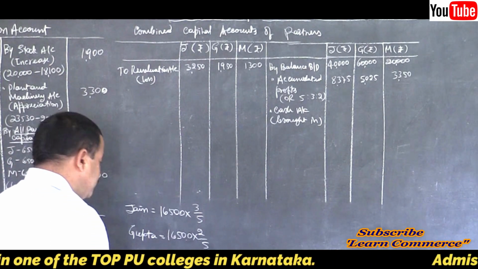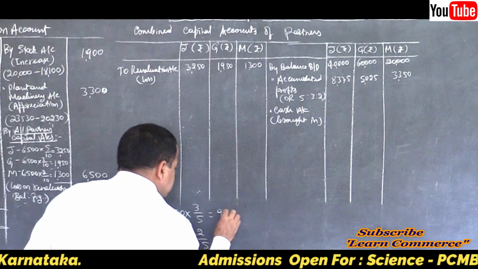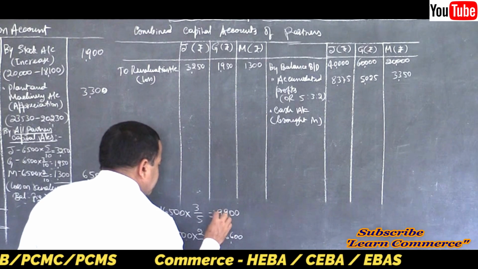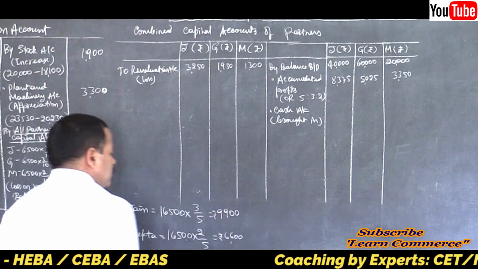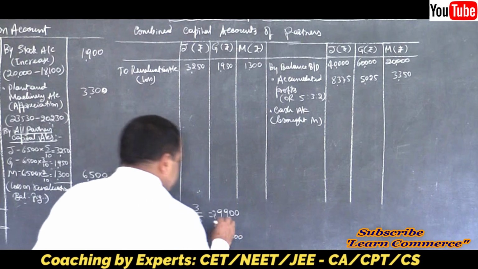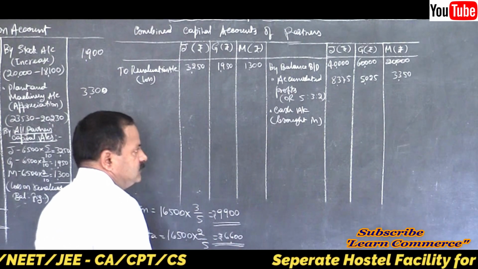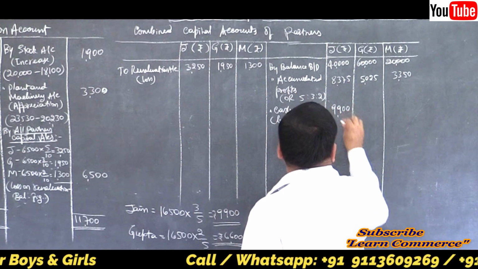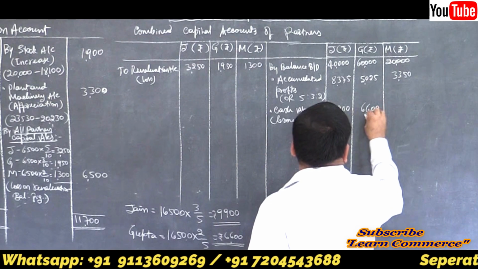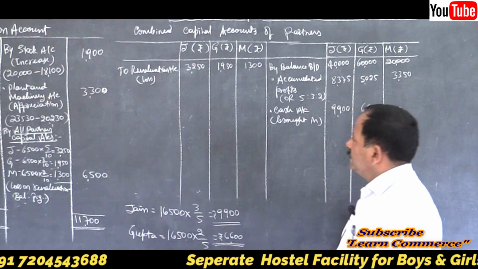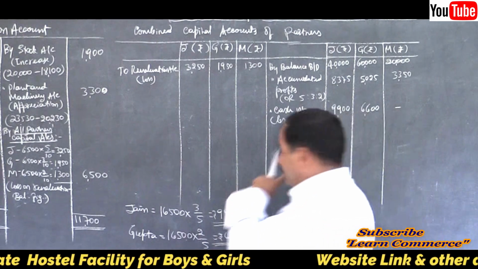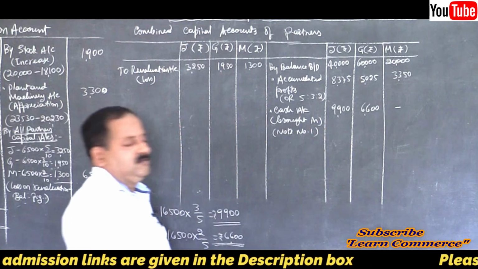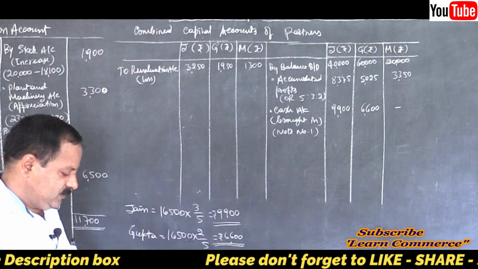Yes, 9,900 and 6,600. Rupees 9,900 and rupees 6,600. Write them right here, note number 1. Yes. Then what else?